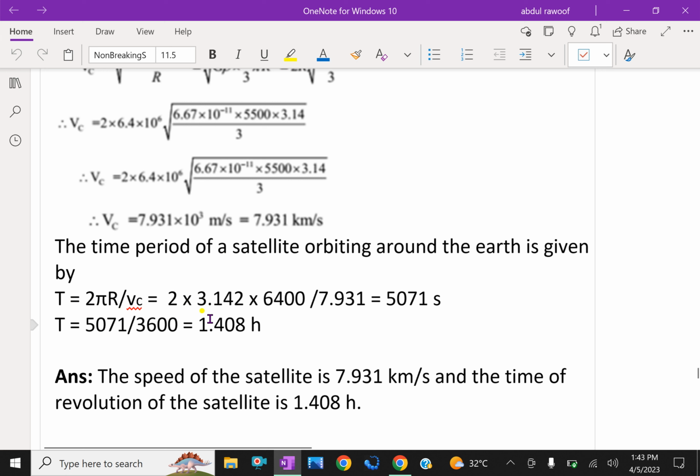That is 2 into 3.142, with r equal to 6,400, divided by Vc, which is 7.931. We get 5,771 seconds. Dividing by 3,600, you can get it in terms of hours, that is 1.408 hours. Therefore, it takes 1.408 hours to complete one revolution.